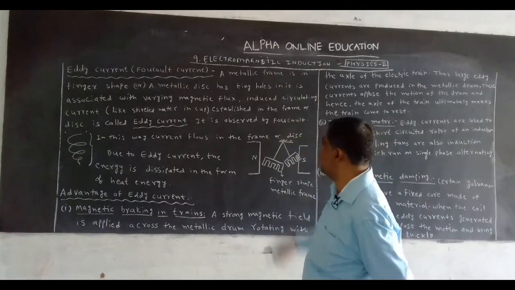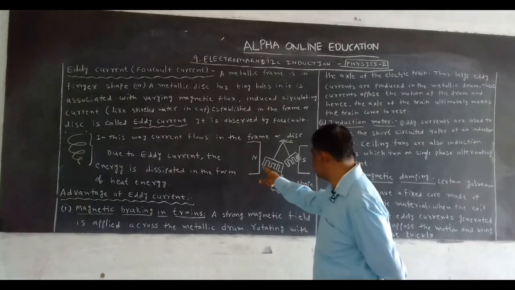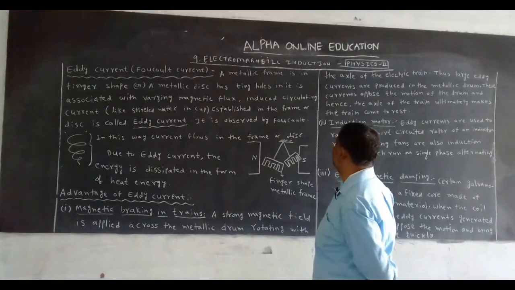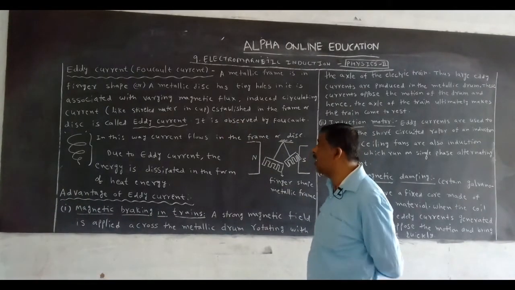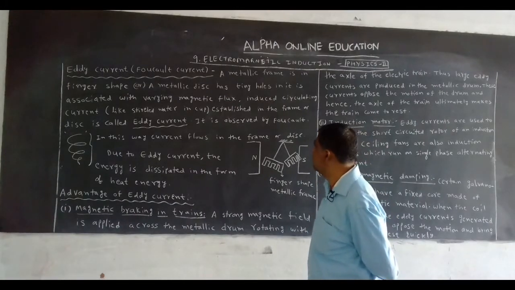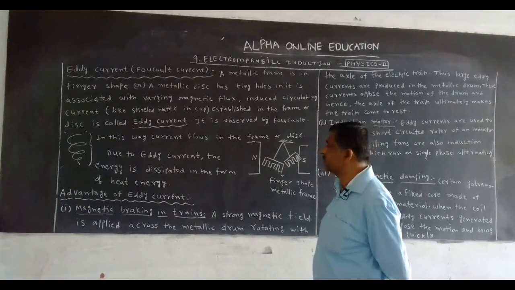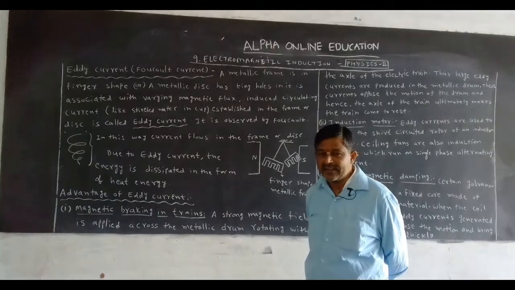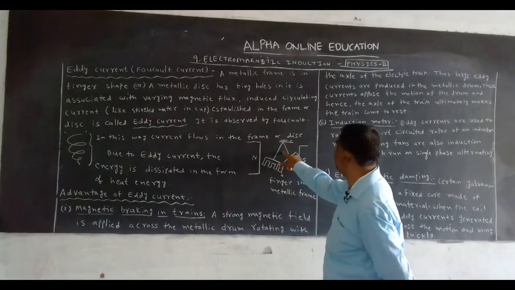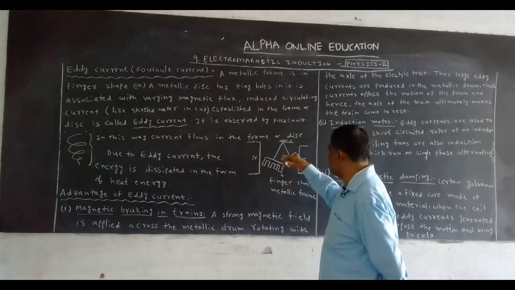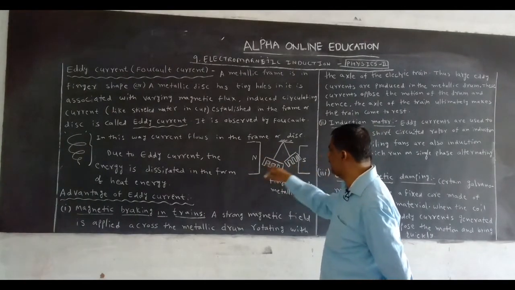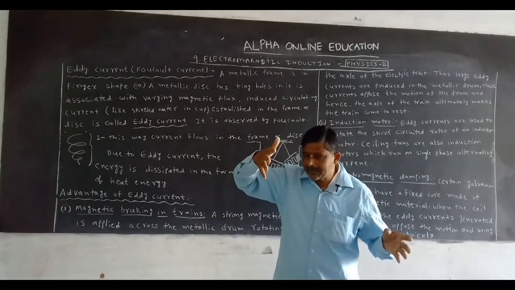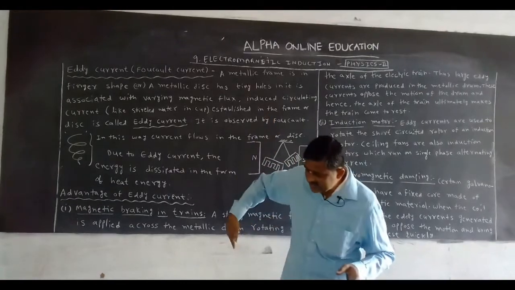A metallic frame in finger shape, or a metallic disc that has tiny holes in it, is associated with varying magnetic flux. This is the finger-shaped metallic frame. This is the uniform magnetic field, with North Pole and South Pole. The frame is associated with the varying magnetic flux.